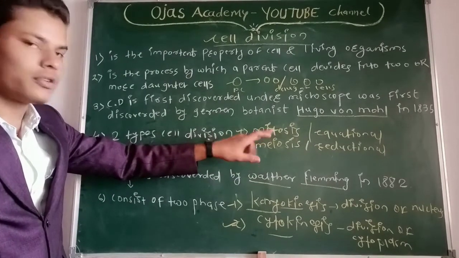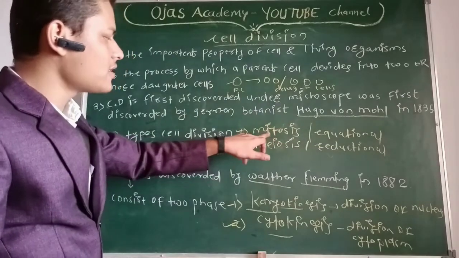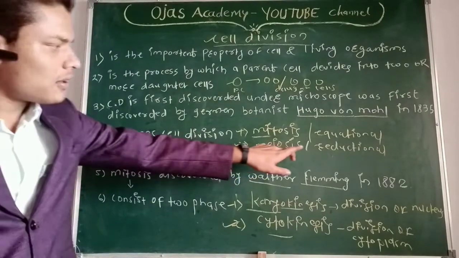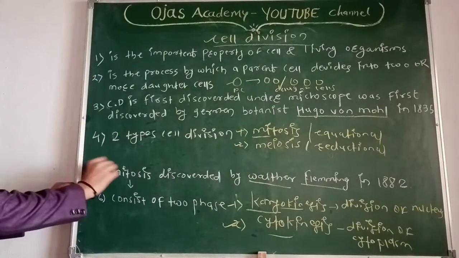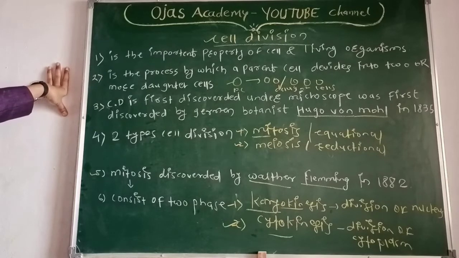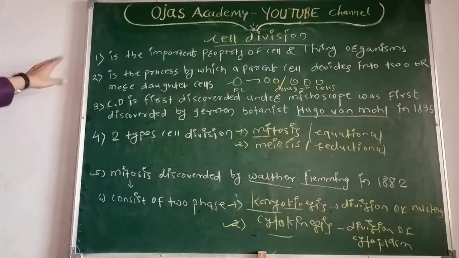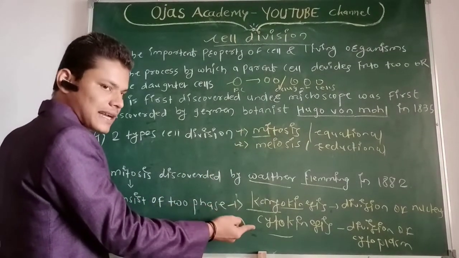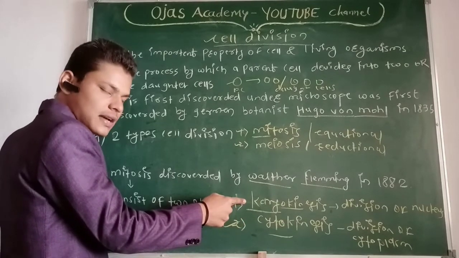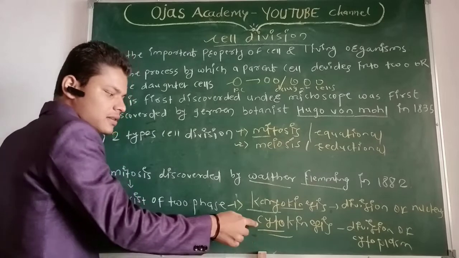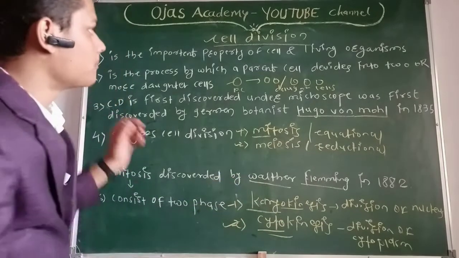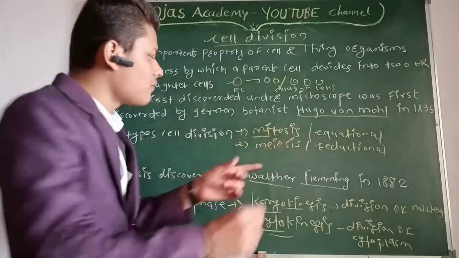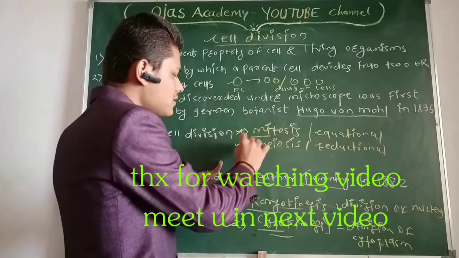What is mitosis? We will see the details in the next video. Mitosis is also called equational division. Meiosis is also called reductional division. Mitosis was discovered by Walter Fleming in 1882. Mitosis consists of two phases: karyokinesis, the division of the nucleus, and cytokinesis, the division of the cytoplasm. In the next video, we will study detailed information about what mitosis and meiosis actually are.